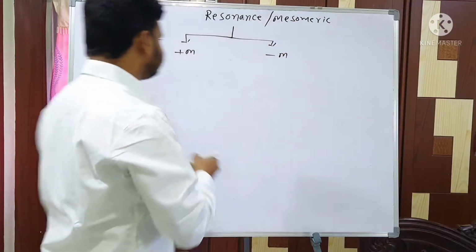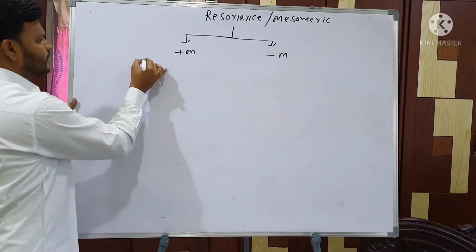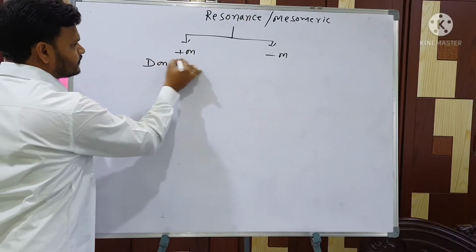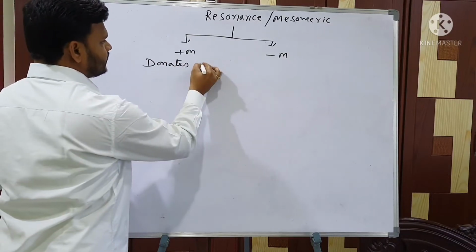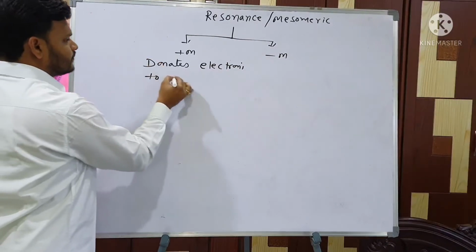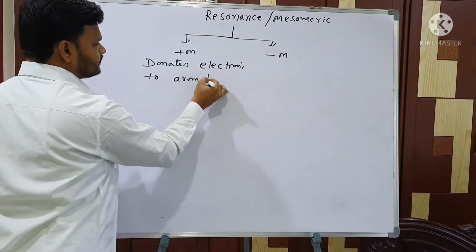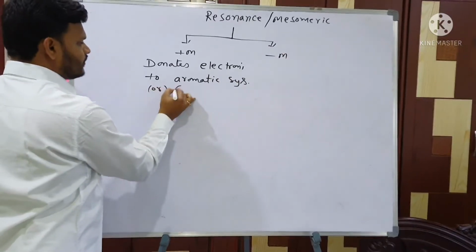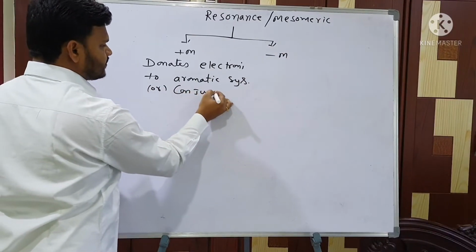Just look at the board. Plus M: those groups which donate electrons to an aromatic system or conjugated system.